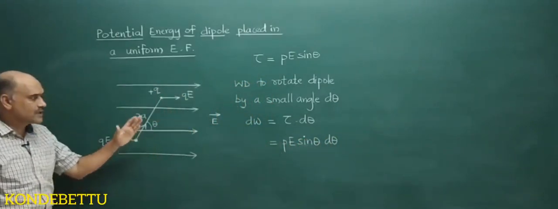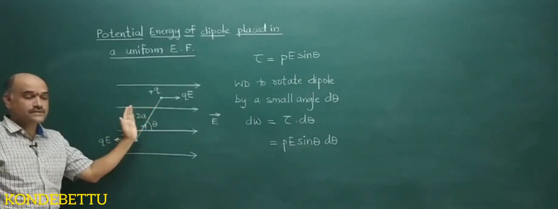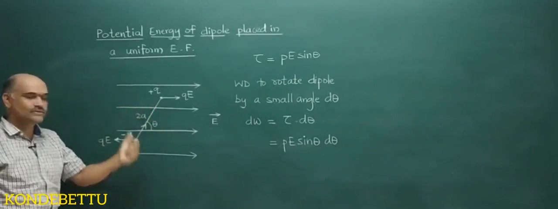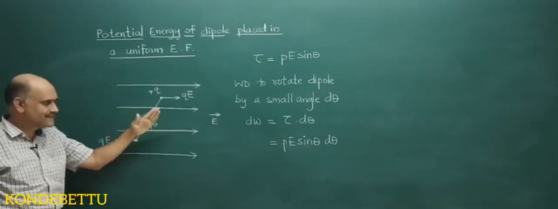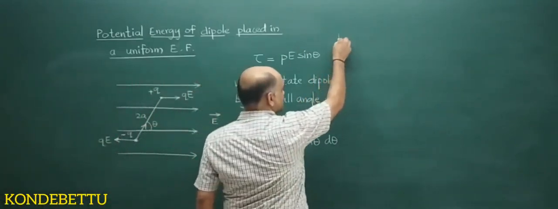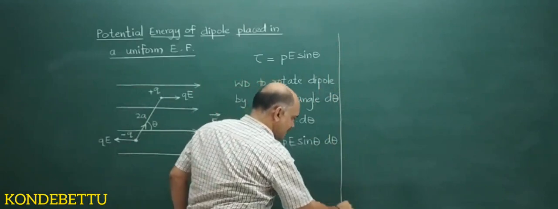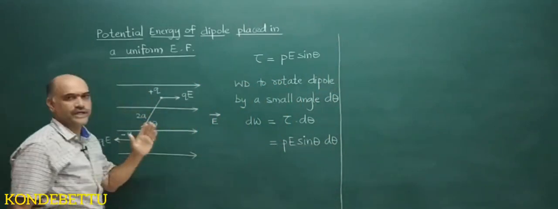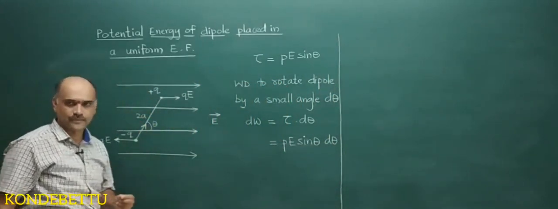Now, the total work done to rotate the dipole from angle theta 1 to theta 2. The initial angle I will take as theta 1, the final angle as theta 2. That total work done will be stored as potential energy of the dipole.